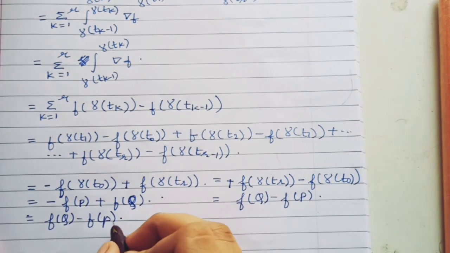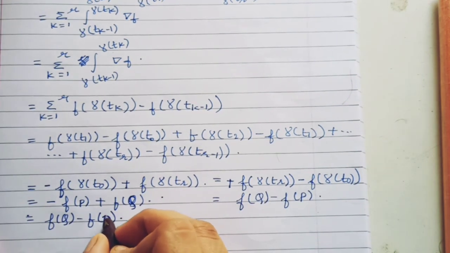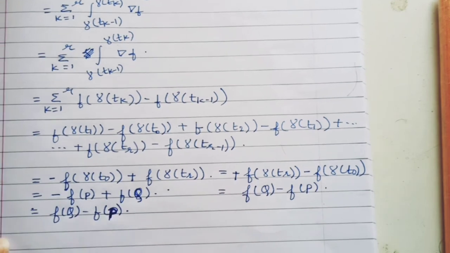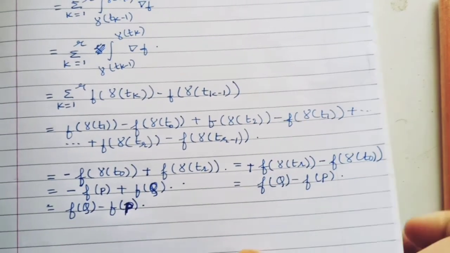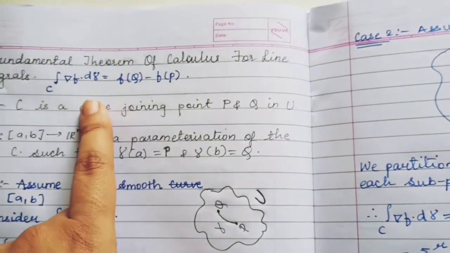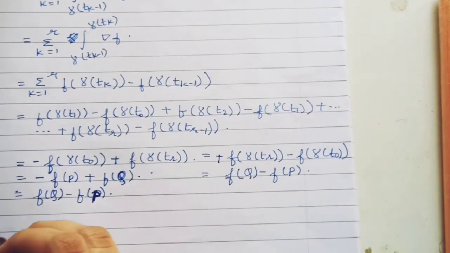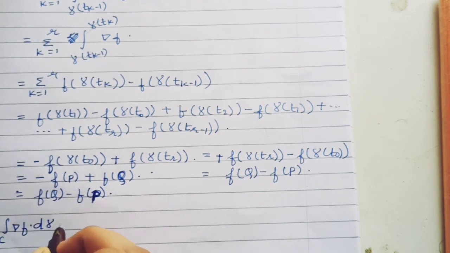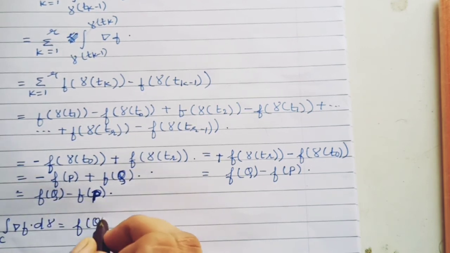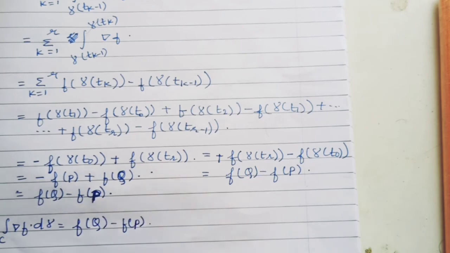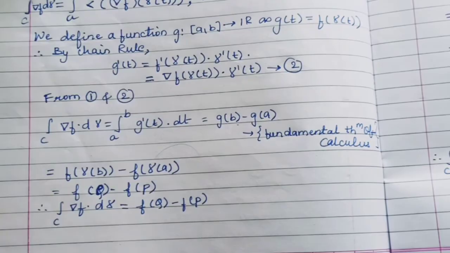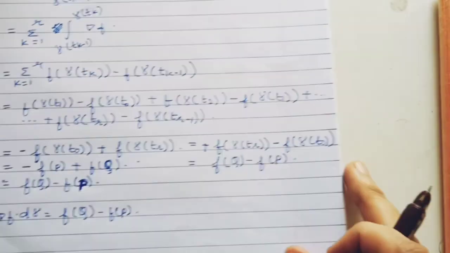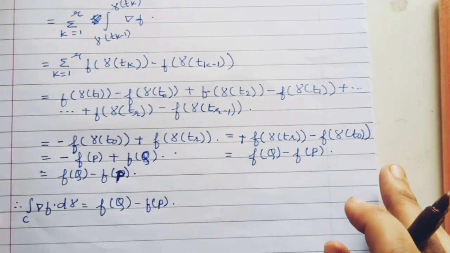So this is what the right hand side is that we have to prove in the second fundamental theorem of calculus for line integrals. We will write it down. The line integral of ∇f dγ over the curve C is equal to f of Q minus f of P. Now in case 1 we have proved it, and in case 2 we have also proved it.